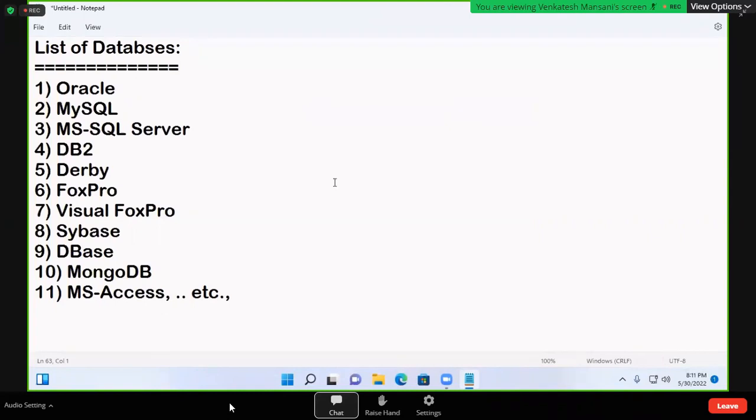So many databases are there. Hundreds of databases are there. Just if you type in Google, list of databases, you'll get many. But worldwide, number one database is Oracle. Oracle is a more secure database. Oracle is a popular database. Java people will give highest priority to Oracle only.